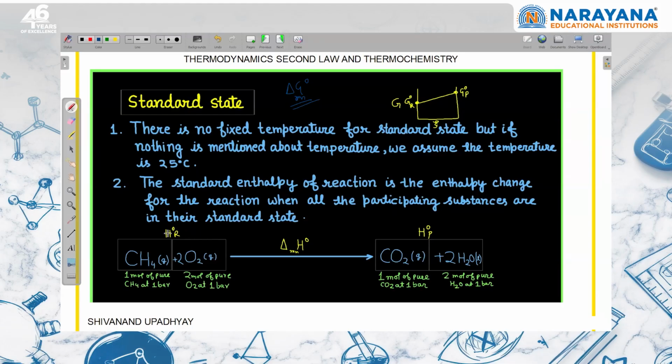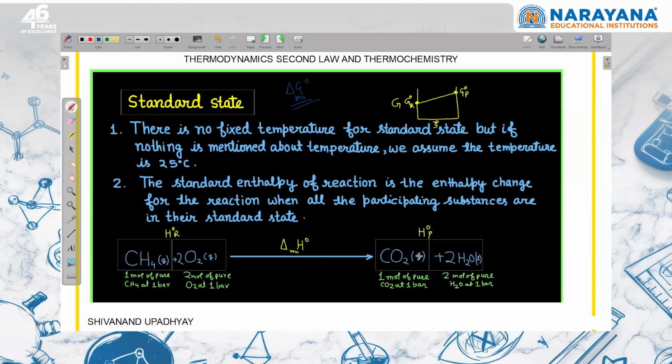That is also clear that when I am writing delta H naught, this is H naught of product minus H naught of reactant. Suppose this is the reaction. H naught of reactant means this substance is pure, it is not a mixture, it is separate. Its mole is 1 and it is present at 1 bar. Then whatever the enthalpy is, it is the enthalpy of 1 mole of CH4, the standard molar enthalpy of CH4. Then here 2 moles of oxygen is there, and the pressure of this pure oxygen is 1 bar. So here we'll say that the enthalpy of total oxygen is 2 times the molar standard enthalpy of the oxygen molecule.